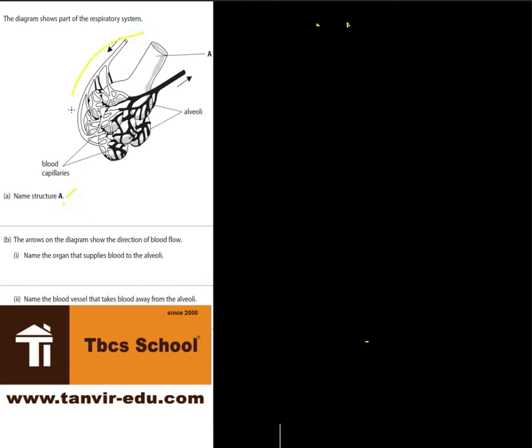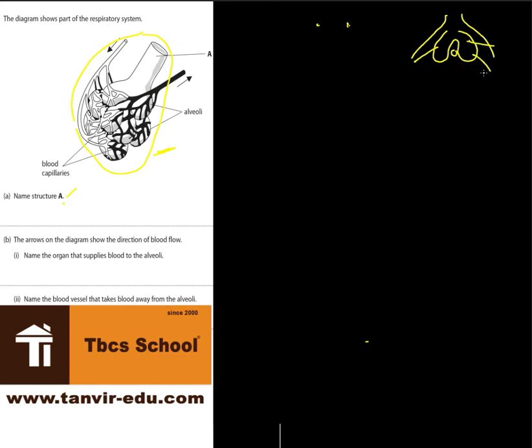You are watching that this is a part of the lungs that has been drawn. If you understand this part of the lungs, you will understand the whole human body. This is the human body, this is the lungs, and this is the heart, right? This is the right bronchus, this is the left bronchus.